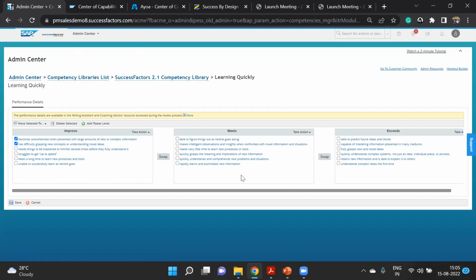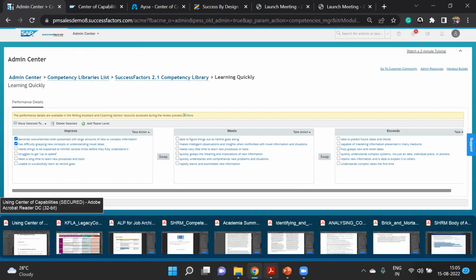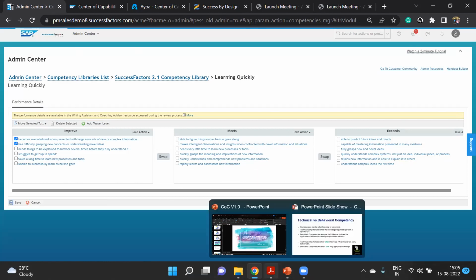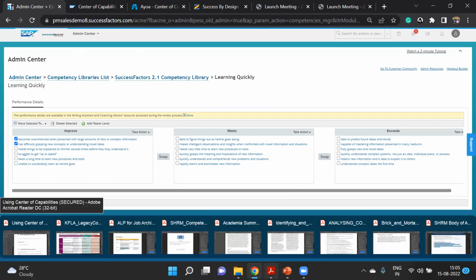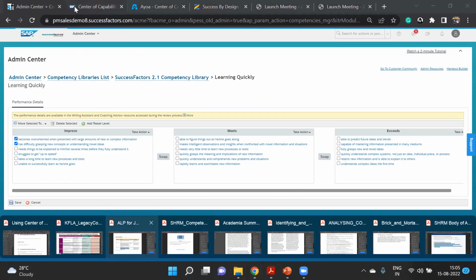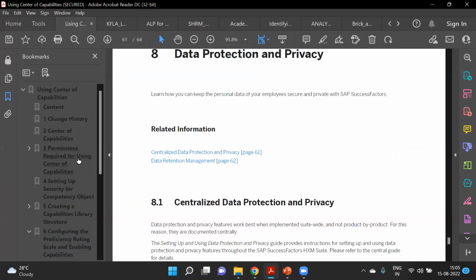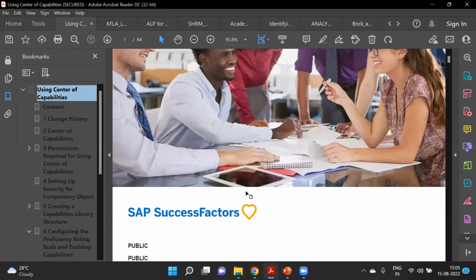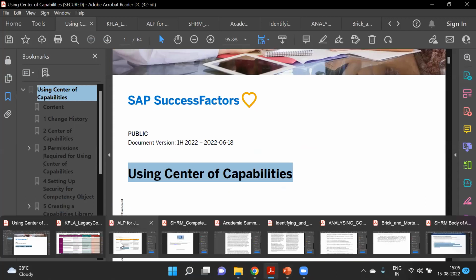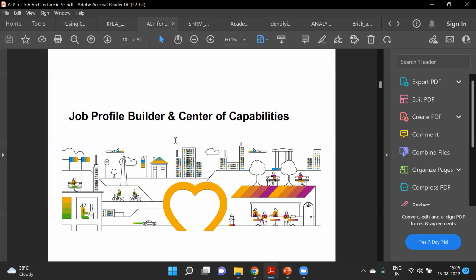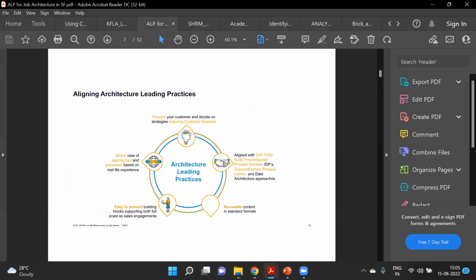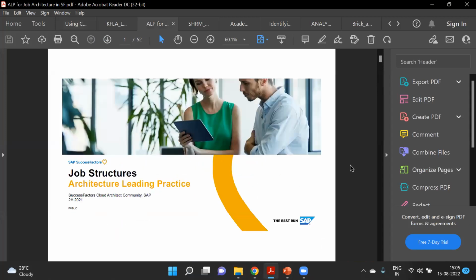Now coming to the resources part. From a resource point of view, as I was saying, I always like the official implementation guide. You can refer to it for your end-to-end implementation of this center of capabilities. Other than that, there is another guide for your understanding, the ALP document, that is the architecture leading practices.